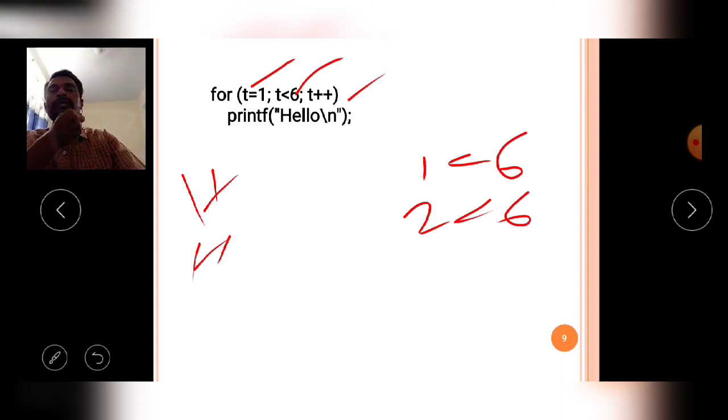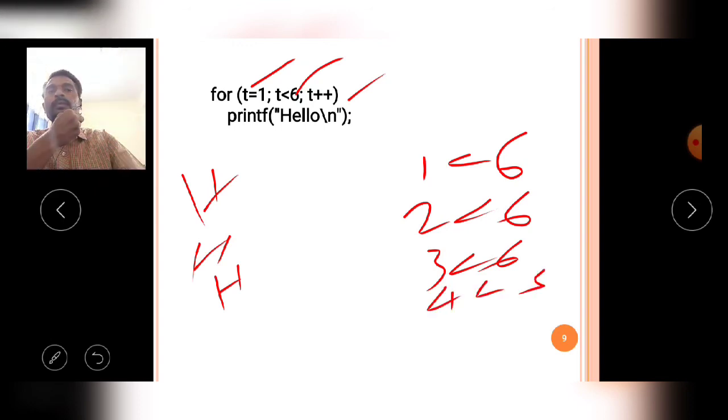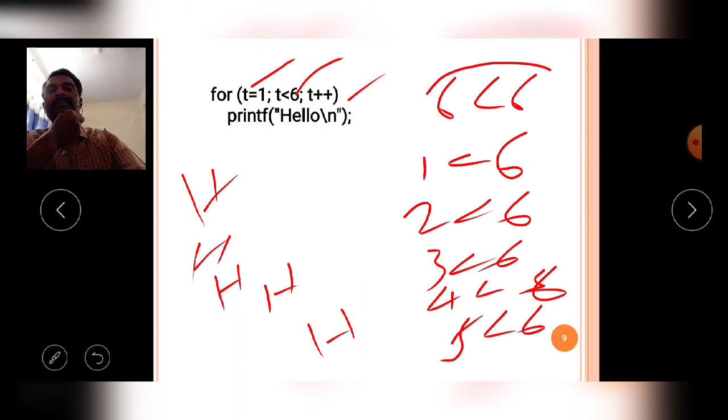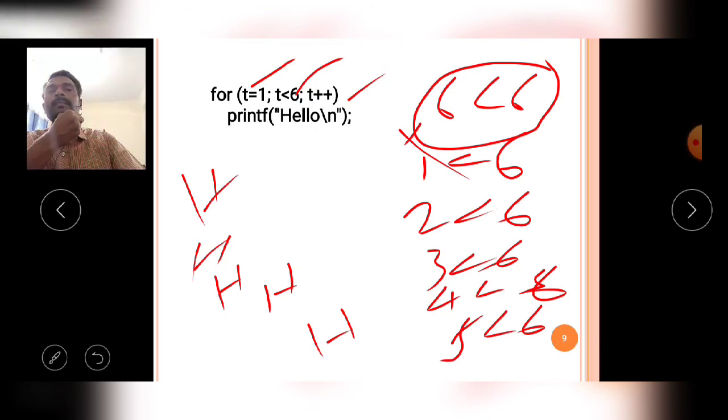Same way 3, third time; 4, fourth time; 5, fifth time; then 6. When the t value becomes 7, the verified condition becomes false. So now the for loop execution is terminated.